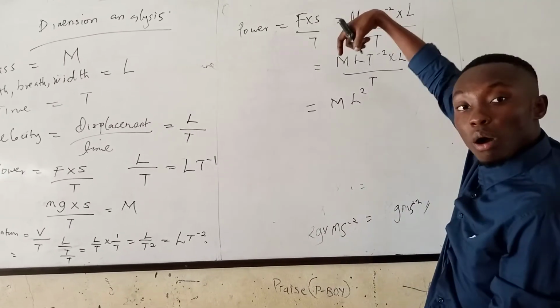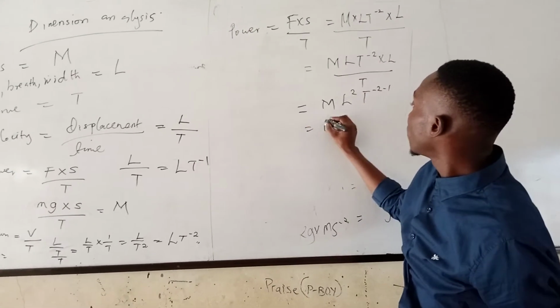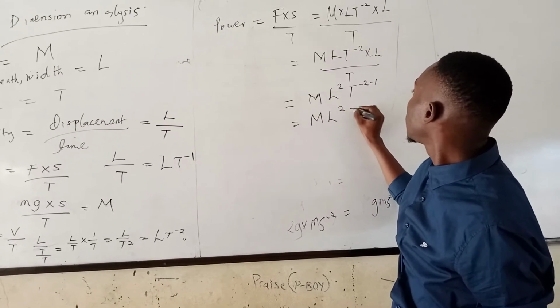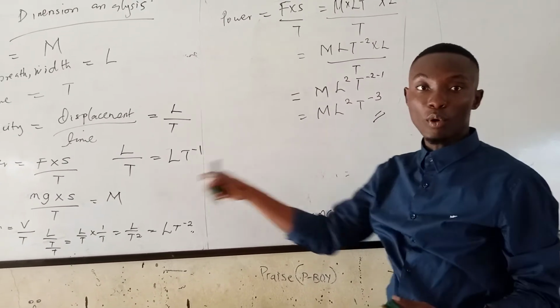Then this T will go up, and we'll have T raised to the power -2 -1. We'll now have ML^2T^-3. This is the dimensional analysis for power.